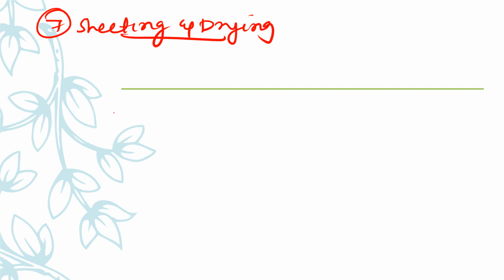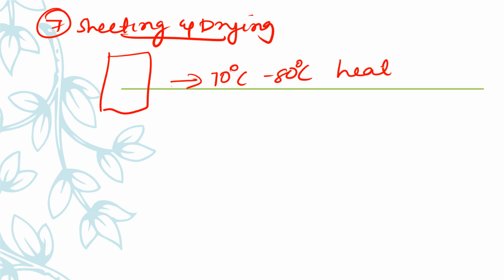Here we are making these sheets of paper and drying them using a dryer section. We use 70 degrees Celsius to 80 degrees Celsius heat for drying. In the sheeting step, 60 percent of the water is drained off. So next is calendaring. The eighth step is calendaring.